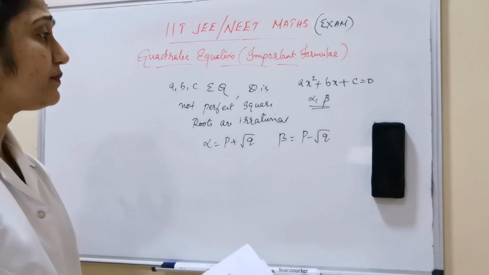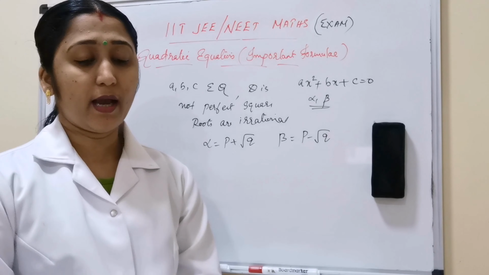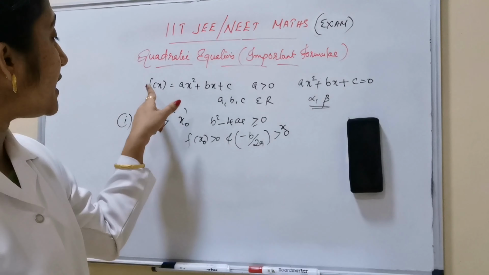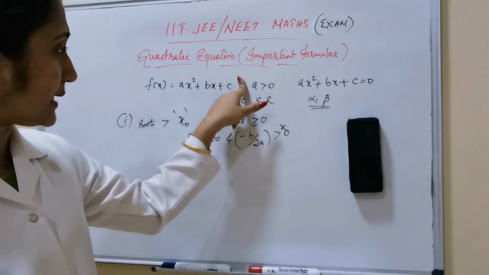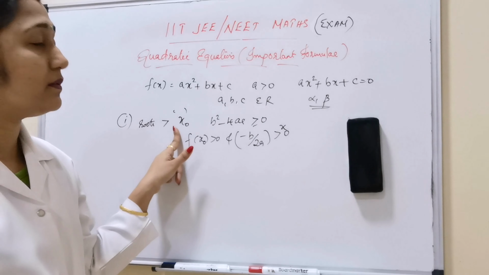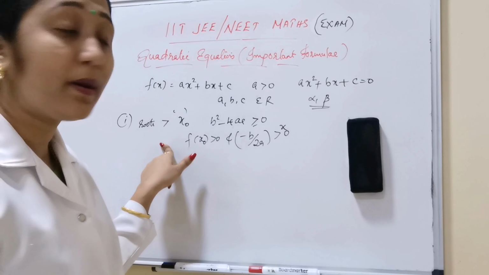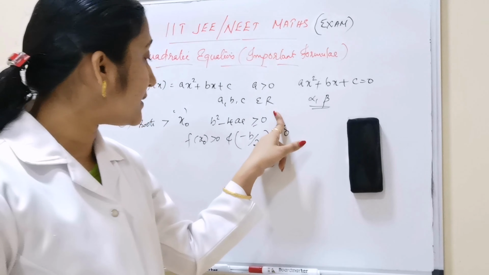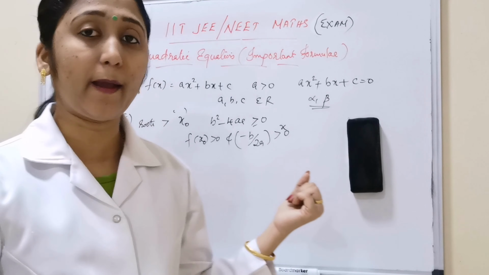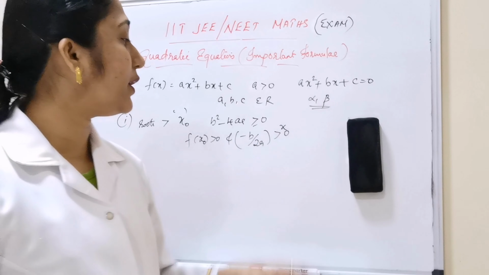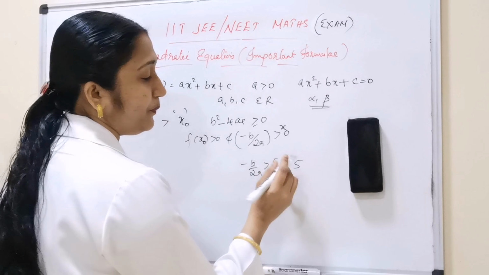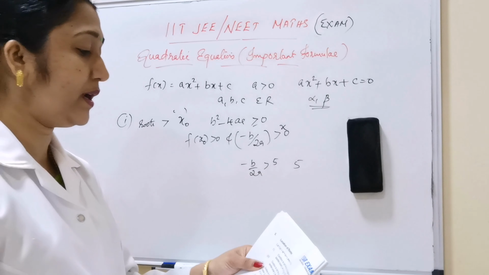Next, here is the location of the roots. How to locate the roots? Let us see this. This is the condition. If f of x equal to ax square plus bx plus c, a greater than 0, and a, b, c are elements of R, and the roots are greater than the specified number x0, then b square minus 4ac greater than 0, f of x0 greater than 0, and minus b by 2a greater than x0. If x0 is equal to 5, it means minus b by 2a is greater than 5. This is the first condition.